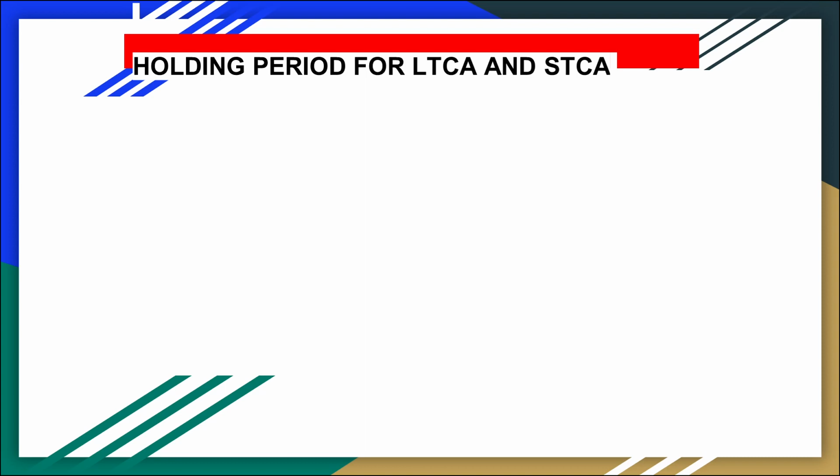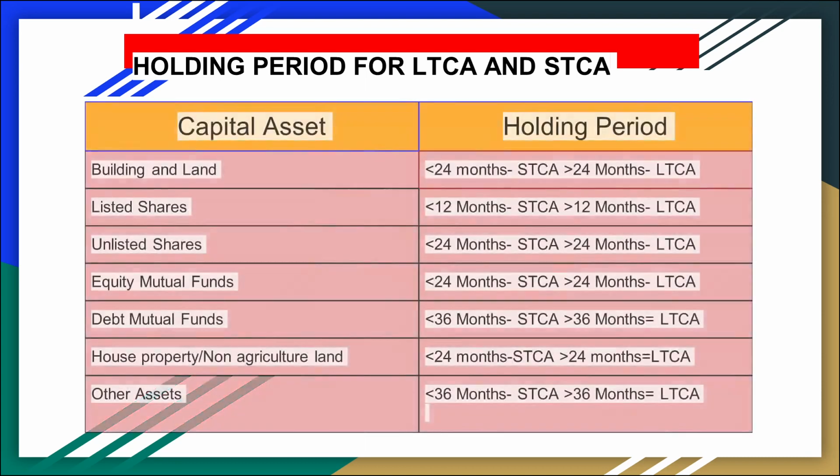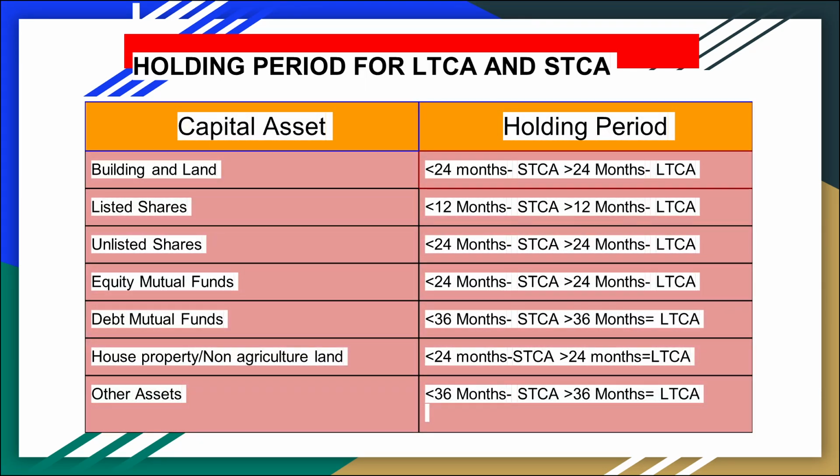Holding period of long-term capital assets and short-term capital assets. The short-term and long-term capital assets are divided on the basis of the holding period of the capital asset. First, building and land. If the building and land holding period is less than 24 months, it is a short-term capital asset, and holding more than 24 months is a long-term capital asset. Listed shares: less than 12 months is a short-term capital asset and more than 12 months is a long-term capital asset.